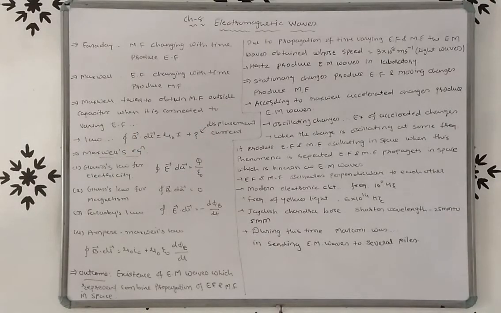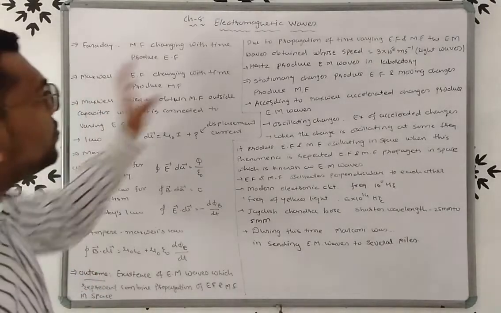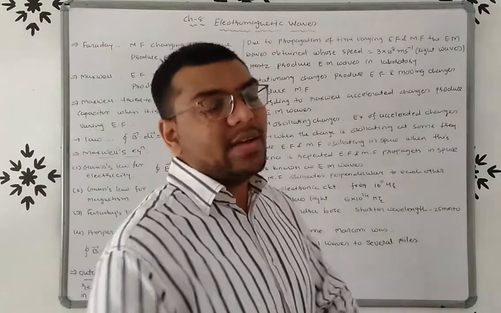After Hertz, Sir Jagdish Chandra Bose generated the electromagnetic waves in the laboratory, having a shorter wavelength of 25 mm to 5 mm. And during this time, the Italian scientist named Marconi was able to send the electromagnetic waves to several miles, right? So friends, this is the introduction of the electromagnetic waves.